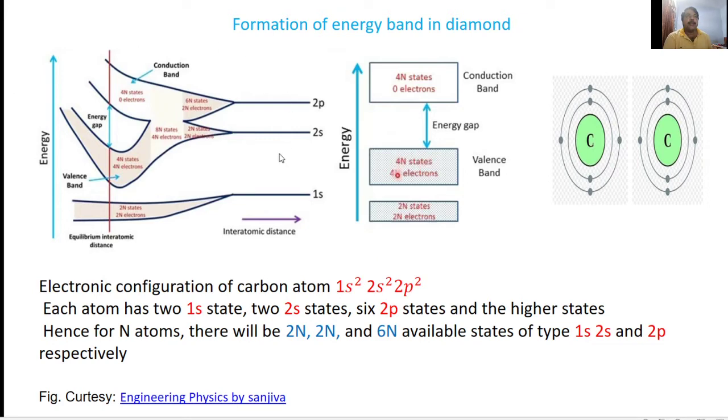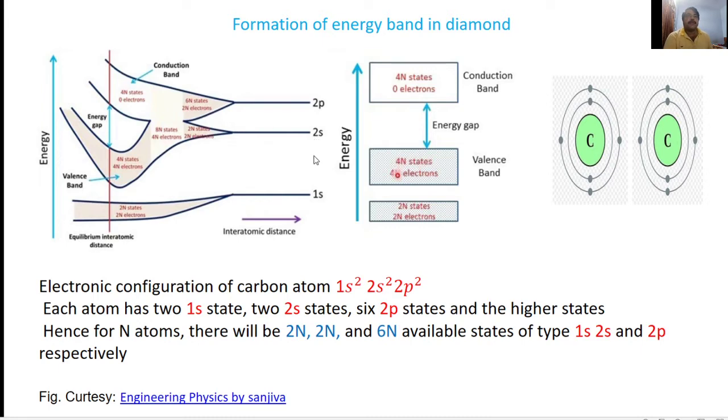When n carbon atoms are brought close together, the 1s level splits into 2n states which contain 2n electrons. In the same way, the 2s level splits into 2n states with 2n electrons, and the 2p level splits into 6n states with 2n electrons.